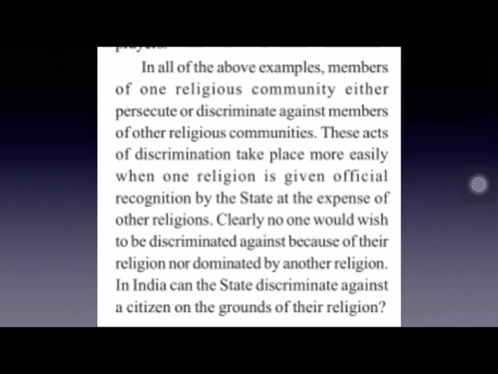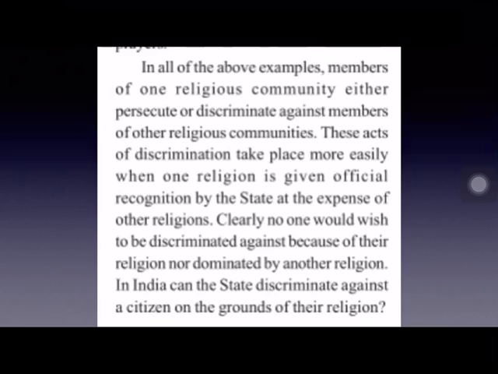And in all these examples which we have discussed now, we can see that one religious community discriminates against the other religious communities. The other religious communities are discriminated against by one religious community which feels that it is superior. And such acts of discrimination take place when any one particular religion is given official status or recognition by making it the state religion.